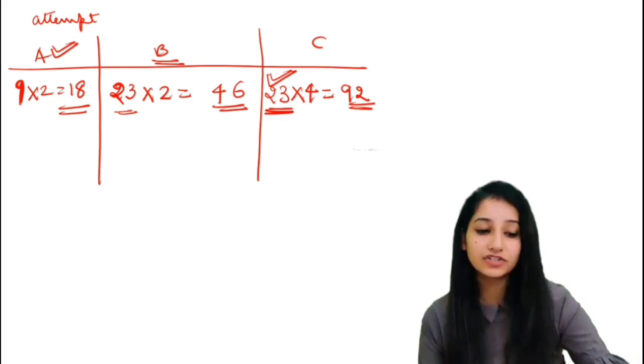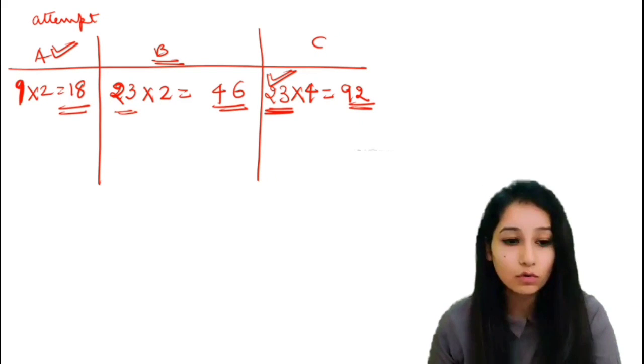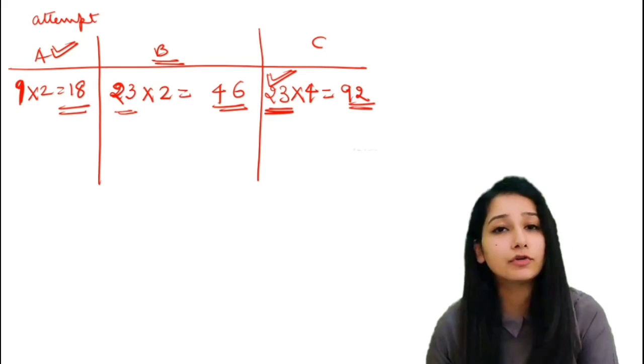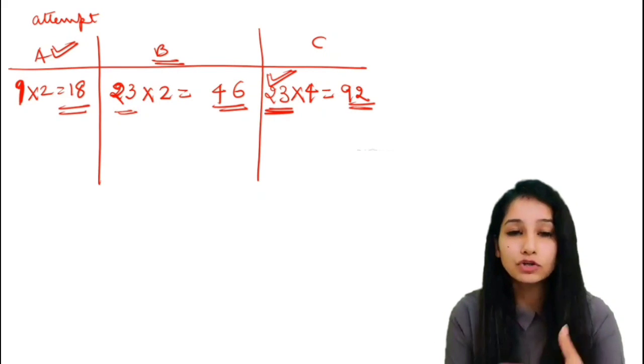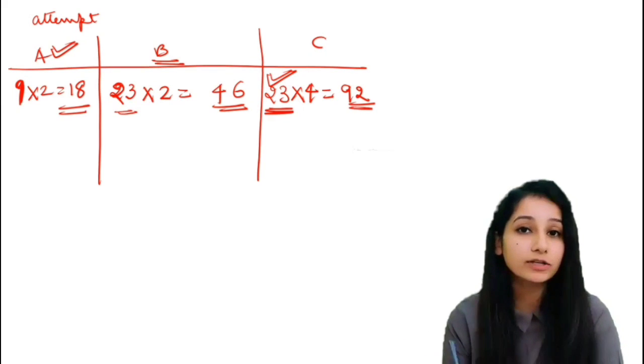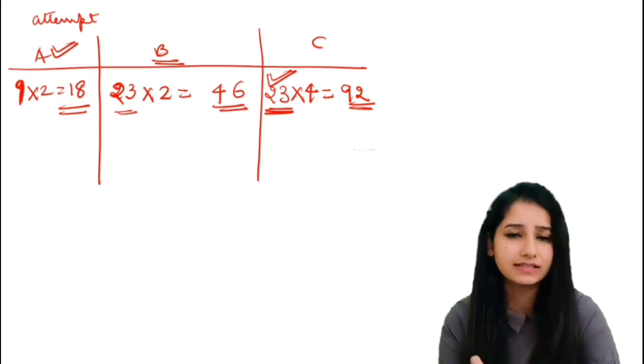If you attempted 7 questions in section A and you are attempting 22 questions in section B, you can go for 24 questions in section C. So you can just calculate like this, so that you know how many questions you have to attempt in the CSIR NET examination to qualify it very easily.